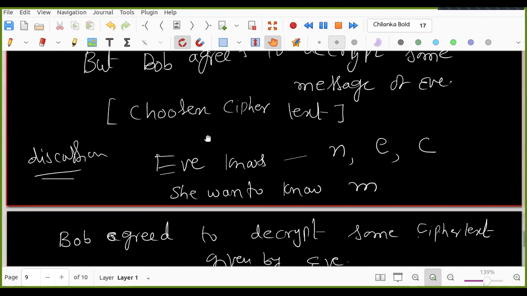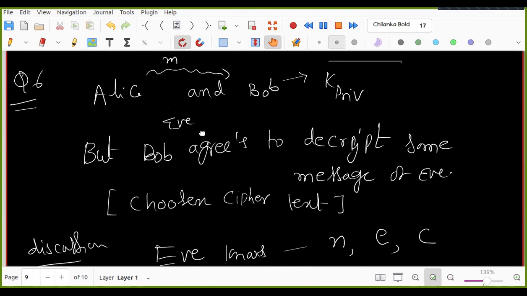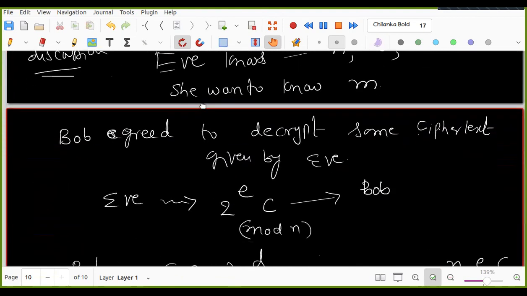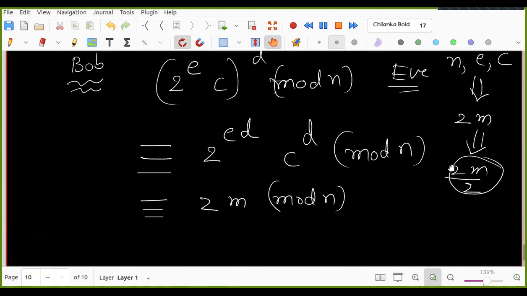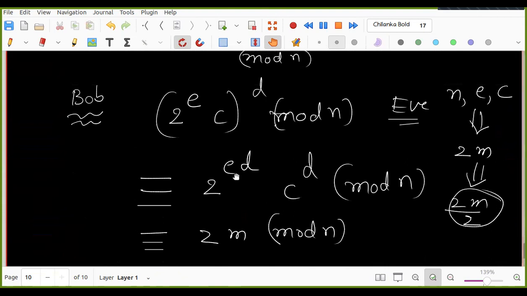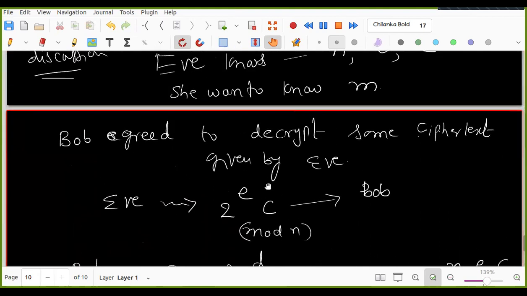Sir, can we directly write 2M by 2? Because dividing by 2 mod n means like. No, Eve knows this final result she is going to get is even. But it could happen that 2M is more than n. But she will do the modulo. So you can figure out what is happening. It is quite obvious to get M directly from here.